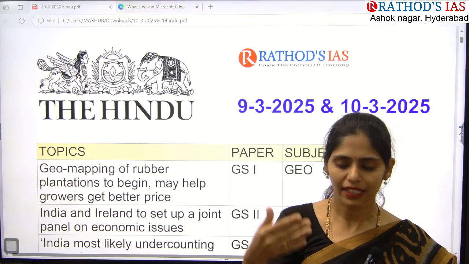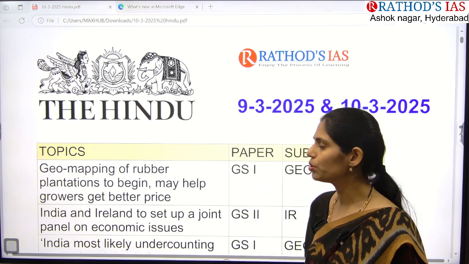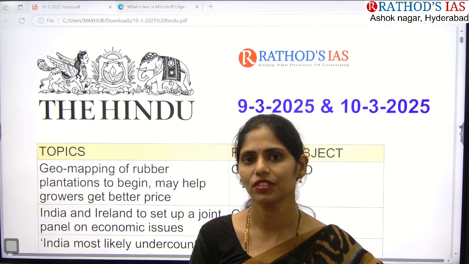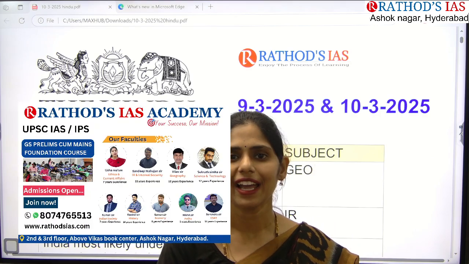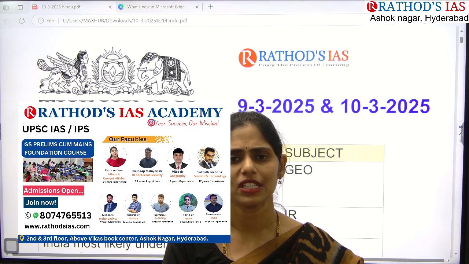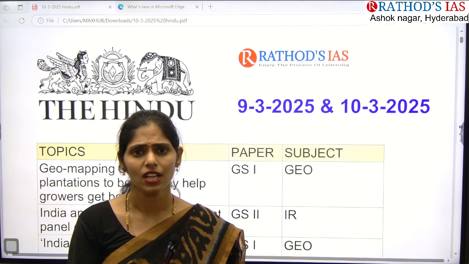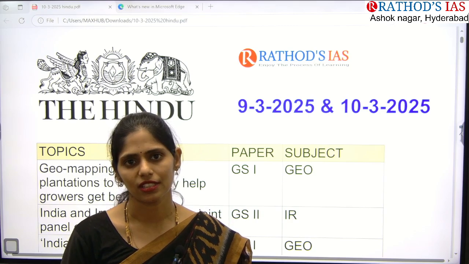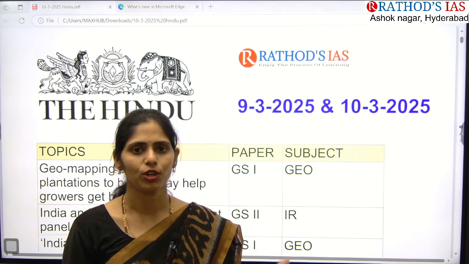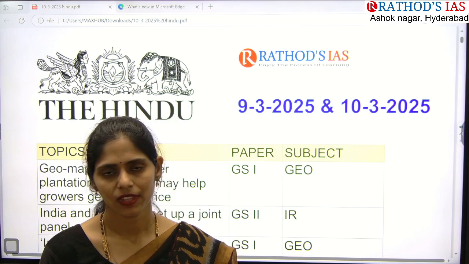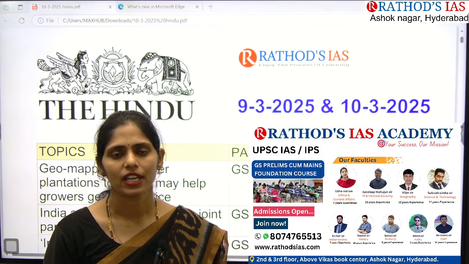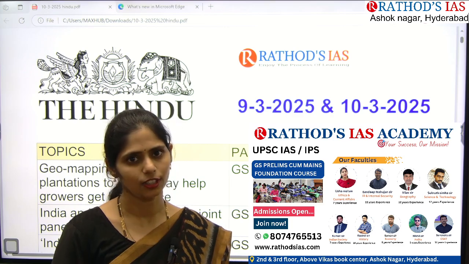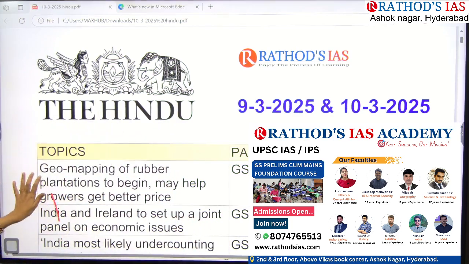So please make a correct order notes. And one more thing here is, don't expect spoon feeding. Actually, spoon feeding won't work for this UPSC examination. So you might have depended on the spoon feeding in your 10th class or intermediate and even in your graduation, but this spoon feeding won't work now. So try to make your own things. But what are the ideas that is possible from my side, I will be giving you that ideas. Okay, and try to maintain a proper notes and don't regret if you are not answering that questions because of your mistake. Okay, so now let us see the first article, guys.